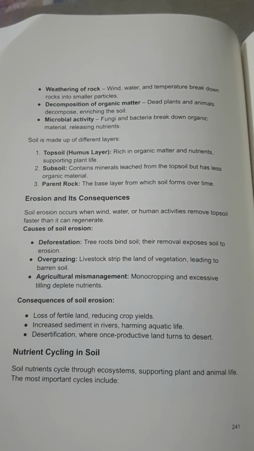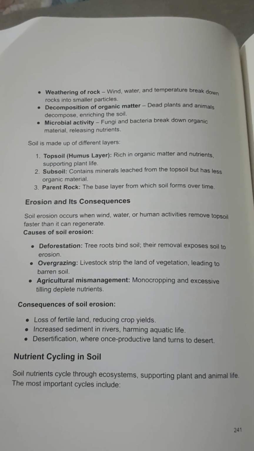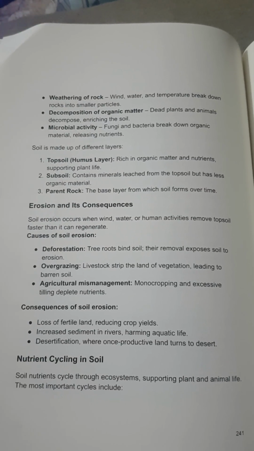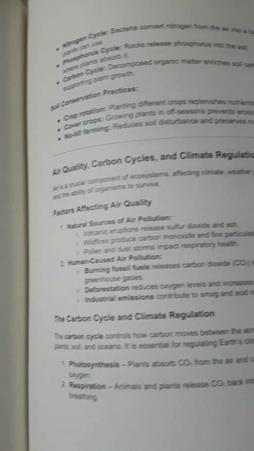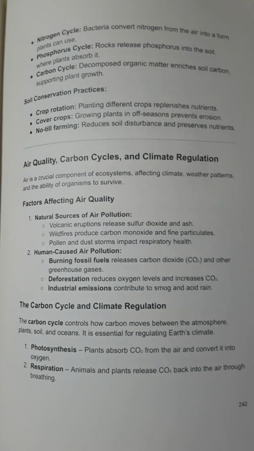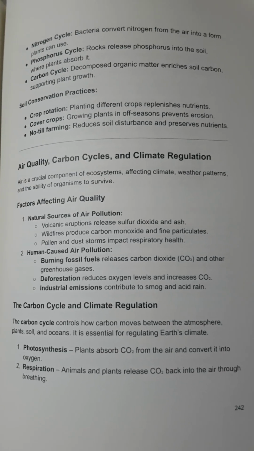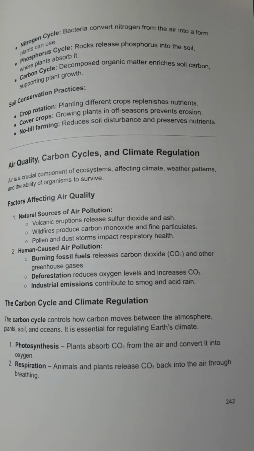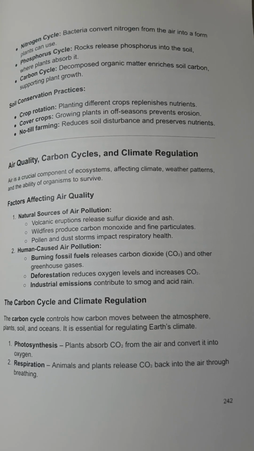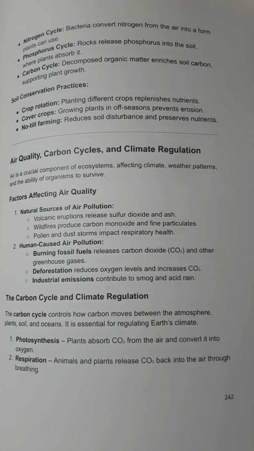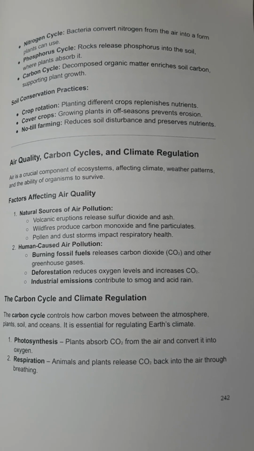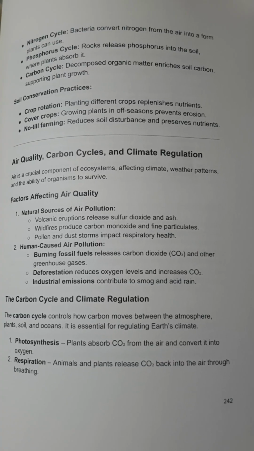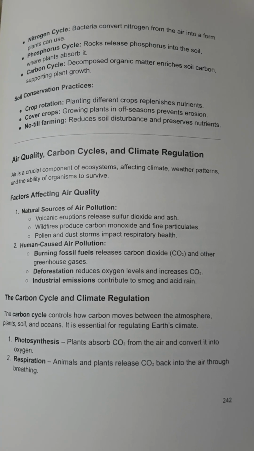Nutrient cycling in soil. Soil nutrients cycle through ecosystems, supporting plant and animal life. The most important cycles include the nitrogen cycle. Bacteria convert nitrogen from the air into a form plants can use. Phosphorus cycle. Rocks release phosphorus into the soil, where plants absorb it. Carbon cycle. Decomposed organic matter enriches soil carbon, supporting plant growth.